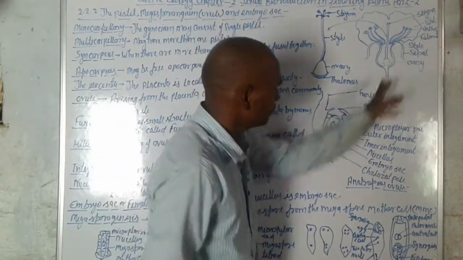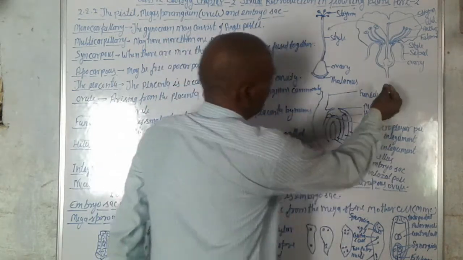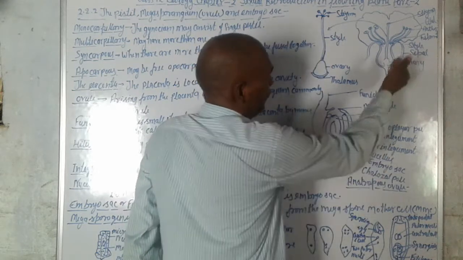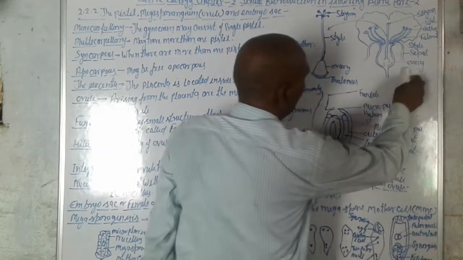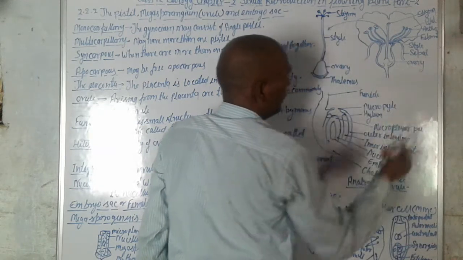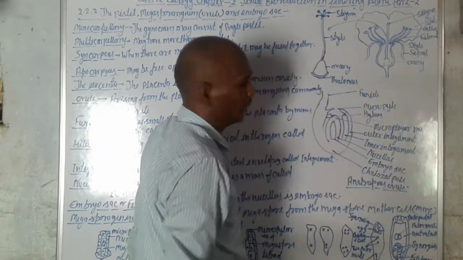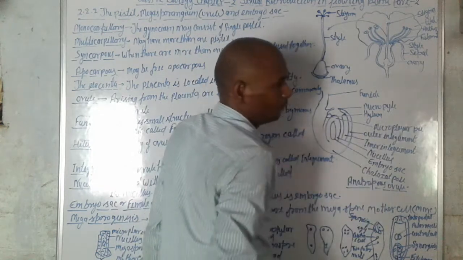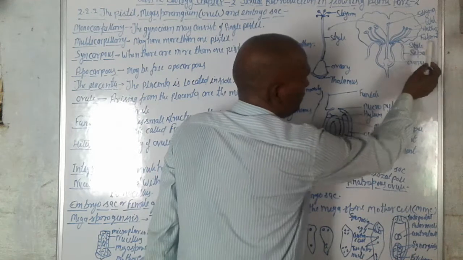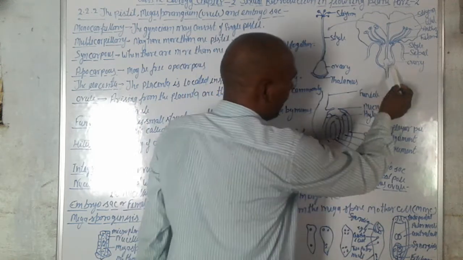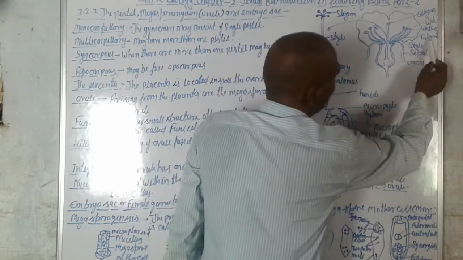You can see here that the flower has various parts. This is the ovary. This is the sepal, the green part of the flower, and this is the style. The style is part of the gynoecium, and this is the filament.